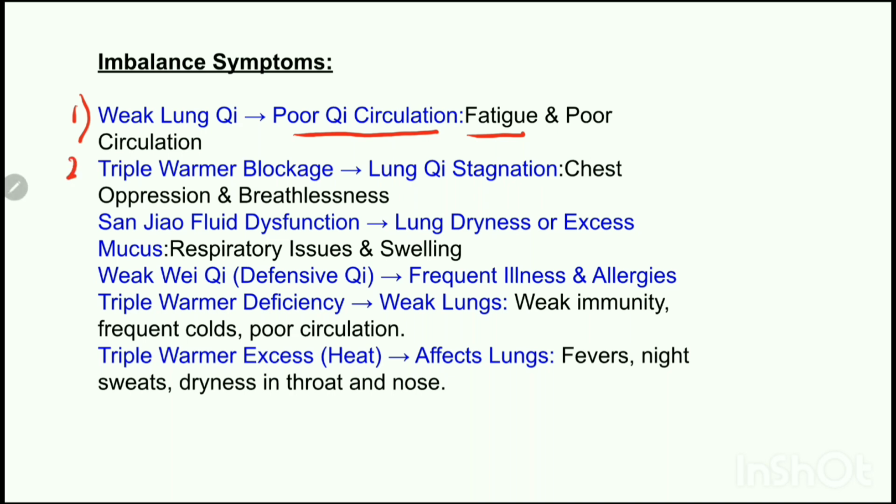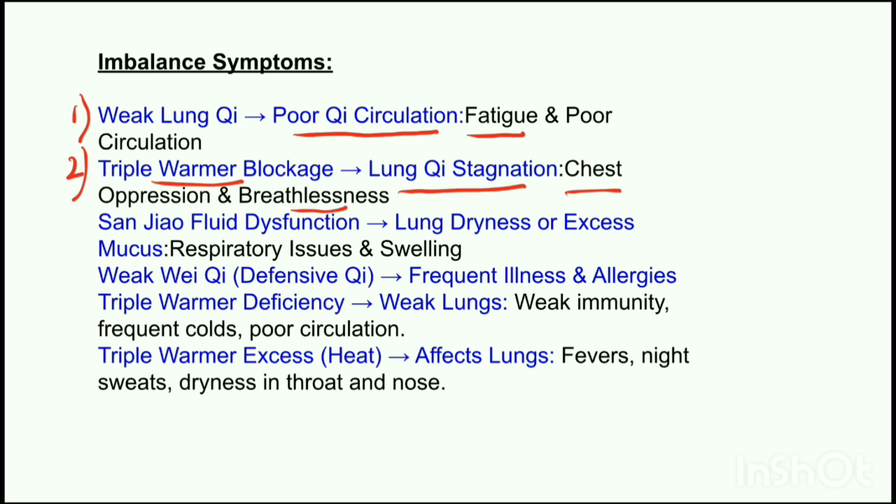The next pattern is if there is blockage in the triple warmer, the lung chi will stagnate. And if the lung chi stagnates, it will lead to chest oppression and breathlessness. Why? Because if the triple warmer is blocked, it prevents lung chi from descending smoothly, which leads to chest tightness and shallow breathing. Other symptoms like tension in the neck and shoulder, feeling stuck or unable to express emotions may also be observed.